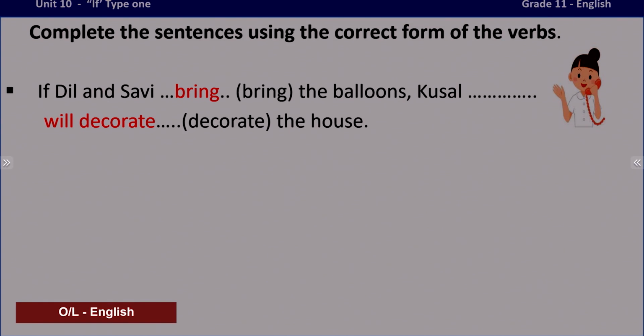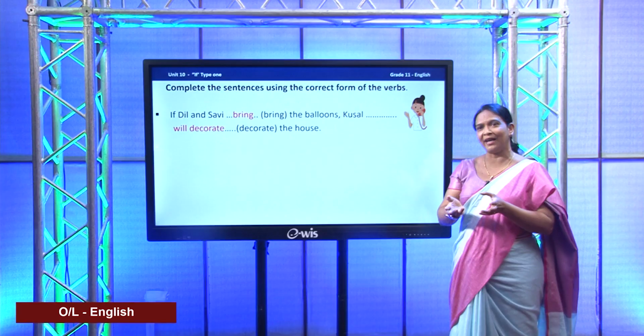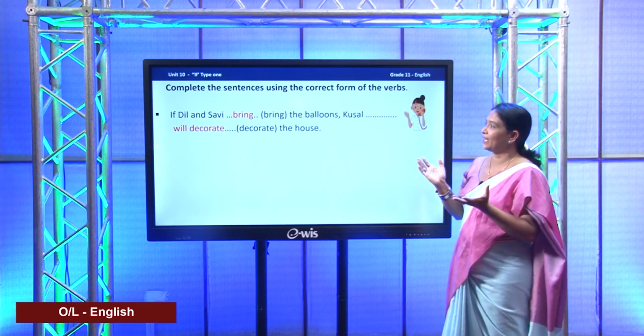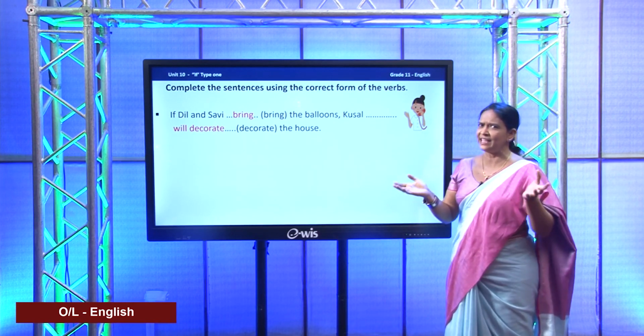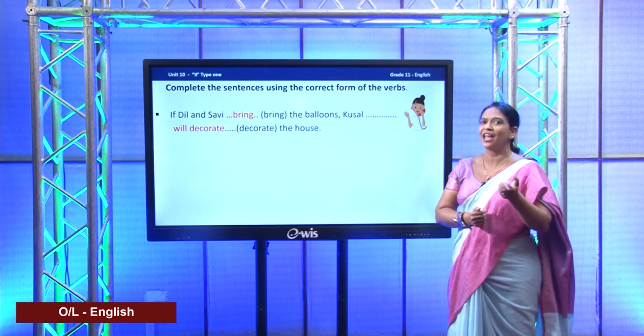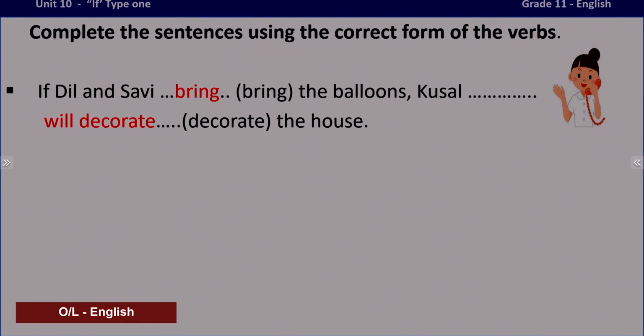Now, first you need to identify the condition and the result. If you do not identify the condition and the result, you will not be able to understand where to write the simple present verb and where to write the simple future verb. Is that clear? So, first identify the condition. That is the easiest thing. How do you identify the condition? Because it comes with if. Alright. So, what is that part?